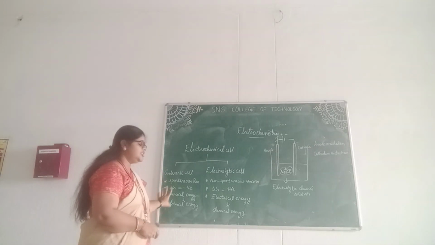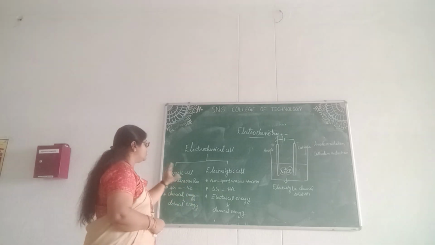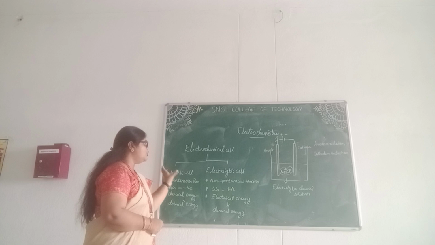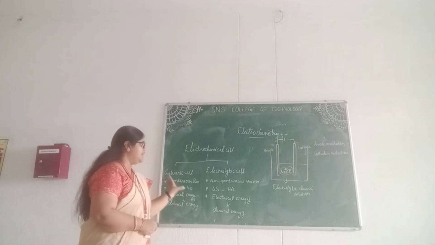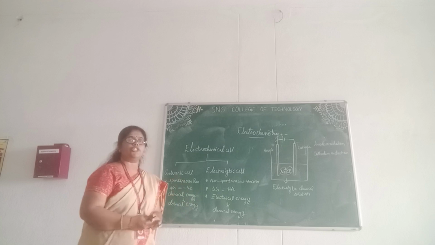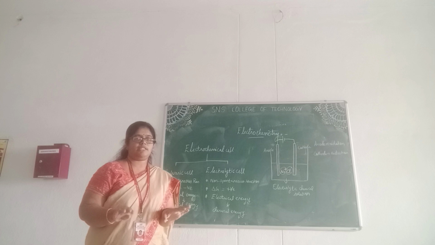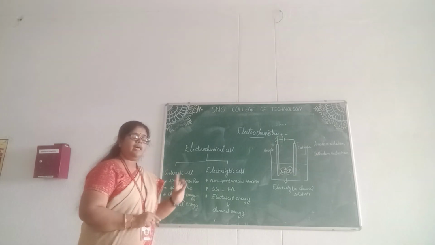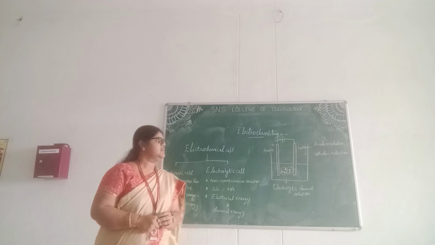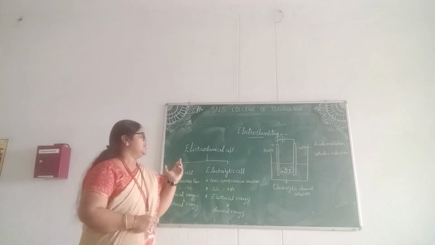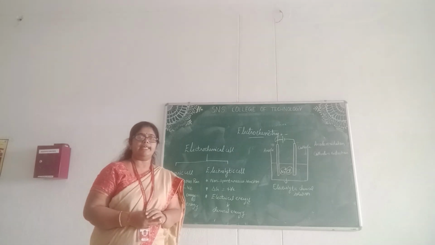In a galvanic cell, the chemical energy is converted into electrical energy. In an electrolytic cell, it is a non-spontaneous reaction, delta G is positive, and the electrical energy is converted into chemical energy. To understand this, we have to first remember the basics very well. We will see the construction of the electrolytic cell in the next video.